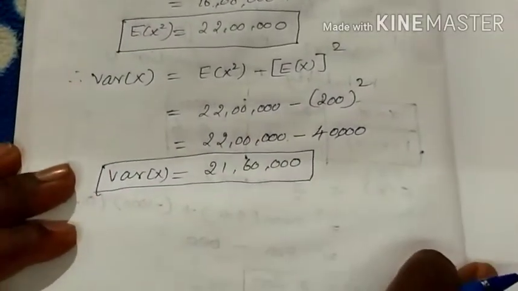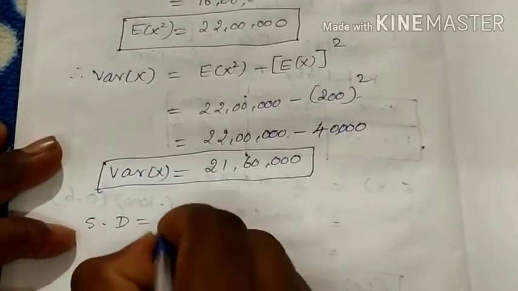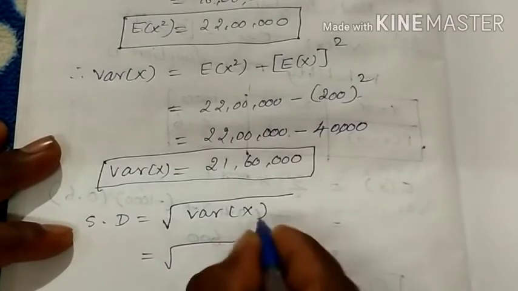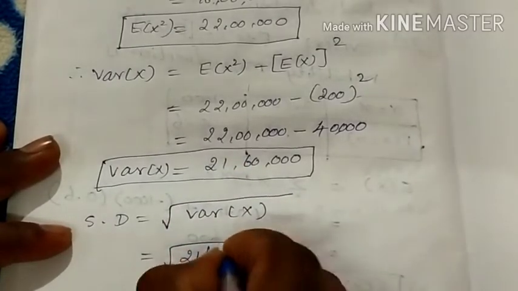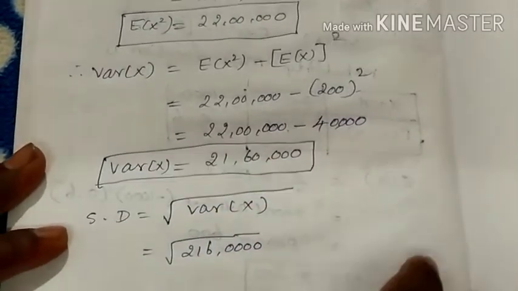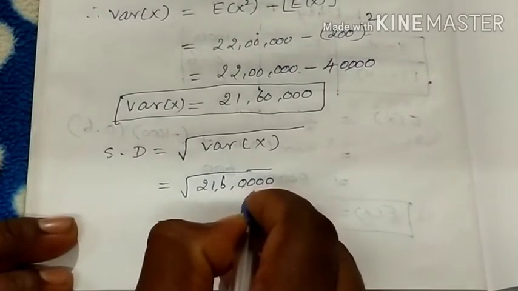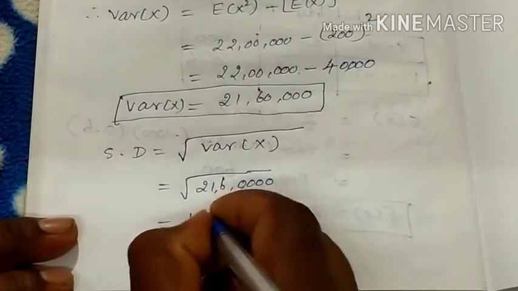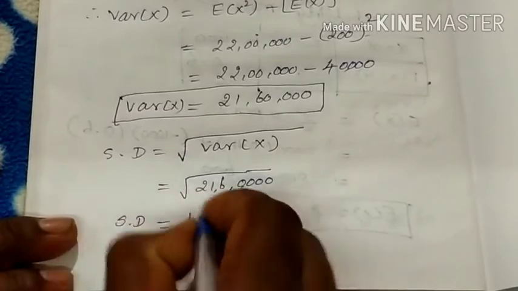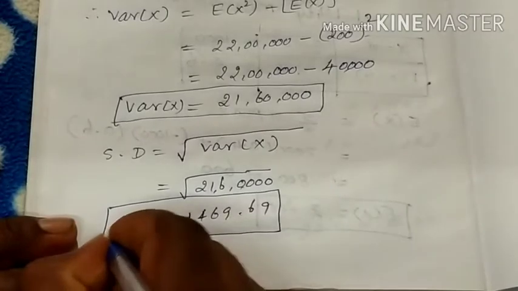Your question is find the variance and standard deviation. Next, the standard deviation is equal to the square root of the variance of x, which is the square root of 216 followed by four zeros. That is equal to the square root of 21 lakh 60,000, which is 1469.69. Fixing two decimal places, we get the standard deviation as 1469.69.